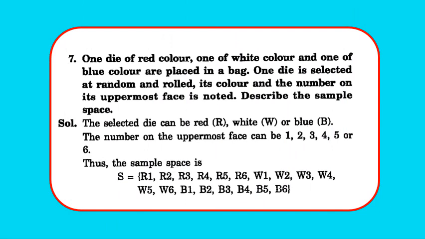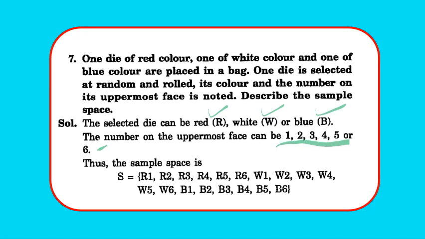Moving to question 7. One die of red color, one of white color and one of blue color are placed in a bag. One die is selected at random and rolled. Its color and number on its uppermost face is noted. Describe the sample space. So we have the red die as R, white as W and blue as B. And the number on the uppermost face of the die are 1, 2, 3, 4, 5 or 6.